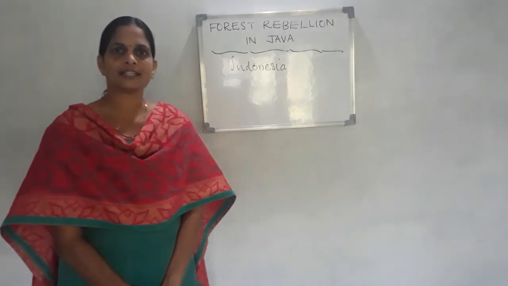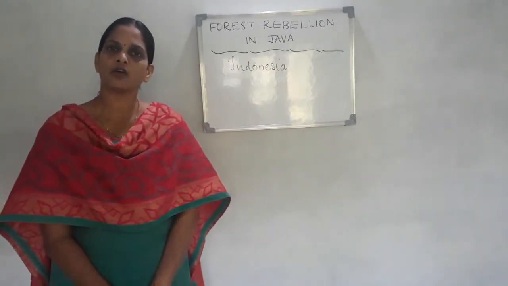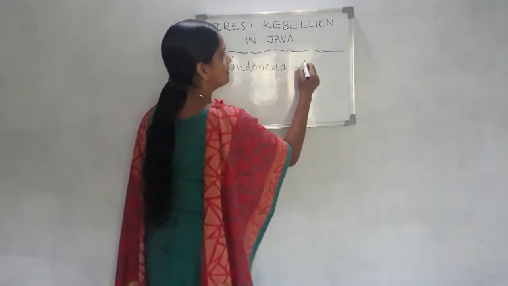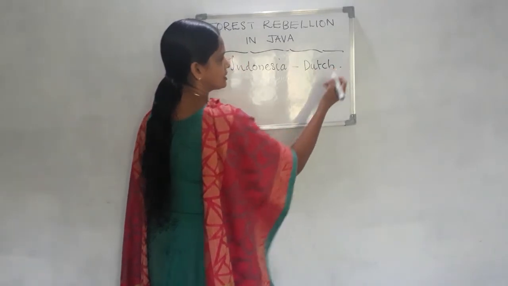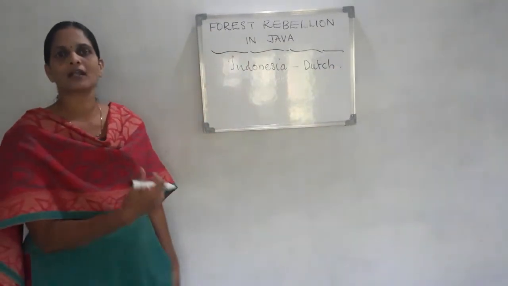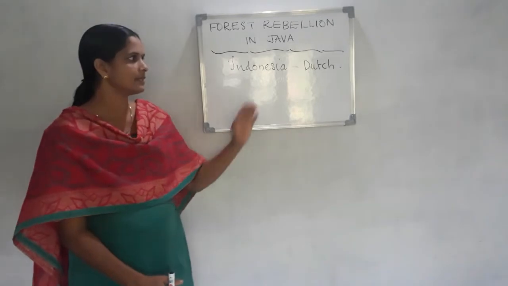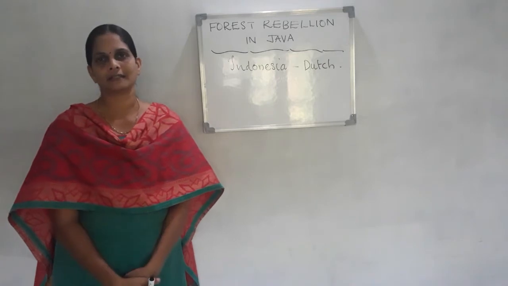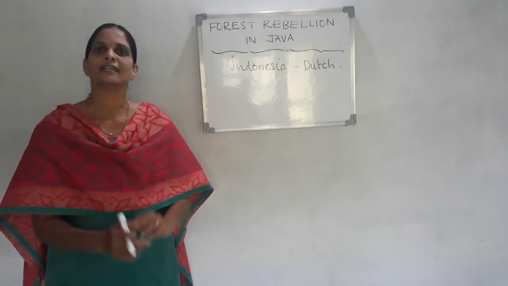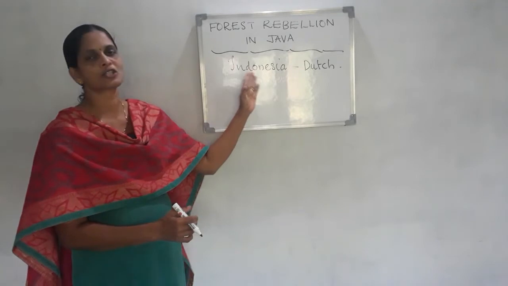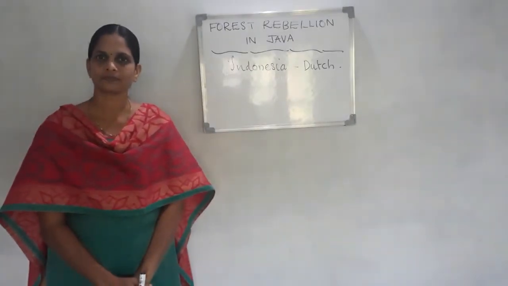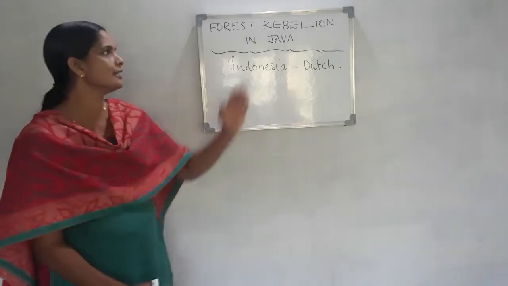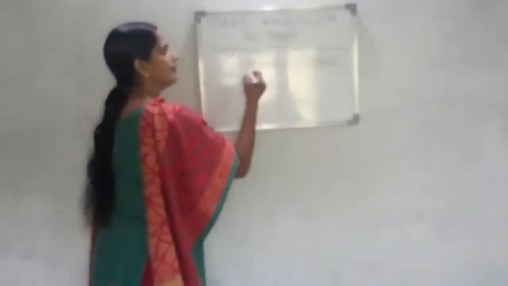Here it was not the British, but the Dutch who established colonialism. That means Java was under the control of the Dutch, the people of Holland. The Dutch also had colonies in India, as we studied. Just as the British introduced forest policies in India, the Dutch introduced forest policies in Java also. The Dutch started their colonialist forest policies in Java, Indonesia.